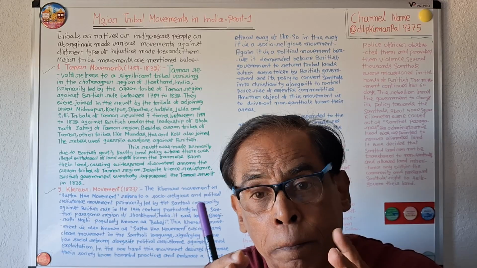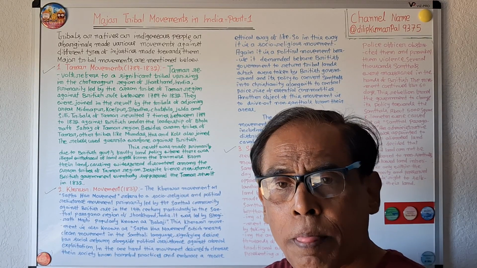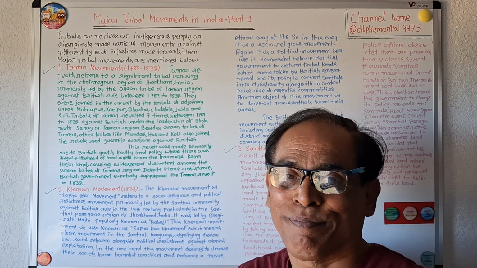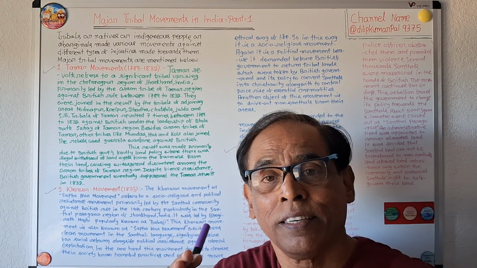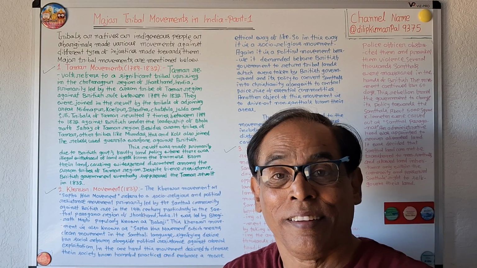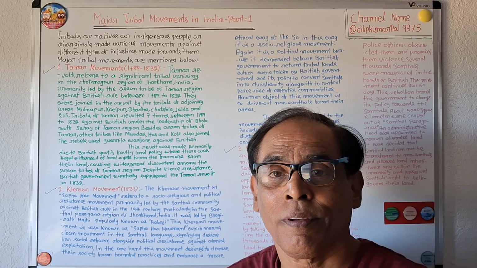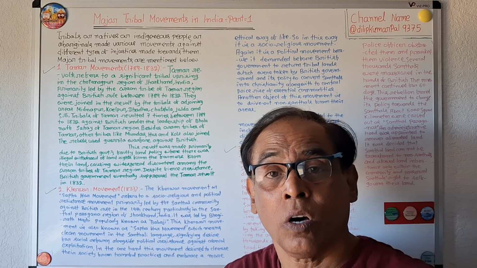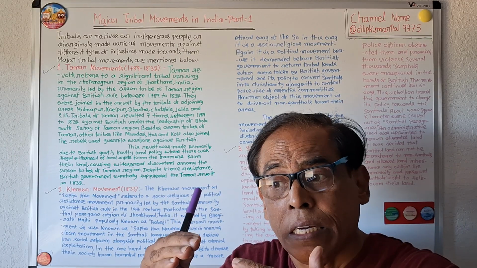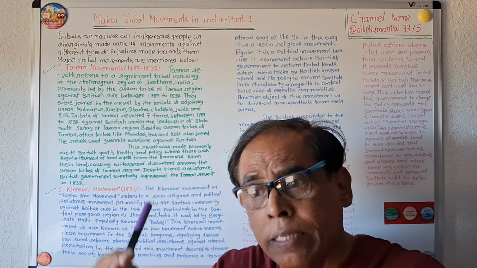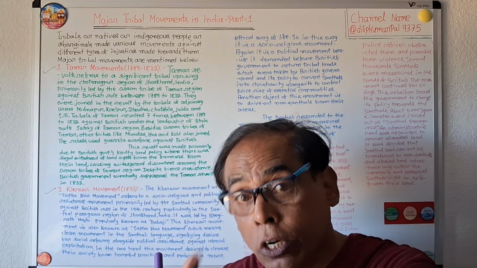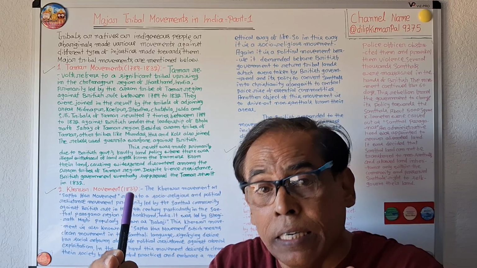Before we discuss major tribal movements in India, we must first know the meaning of tribals. Who are tribals? Tribals are indigenous people, natives or Adivasis or aboriginals who have been staying in a particular place for a long time, and they are not in the Indian caste structure and they are socially disadvantaged people.